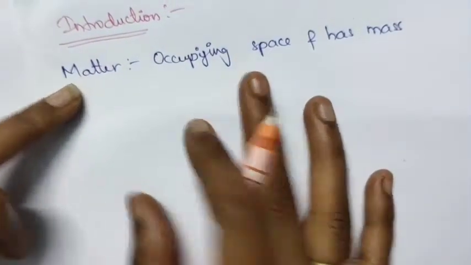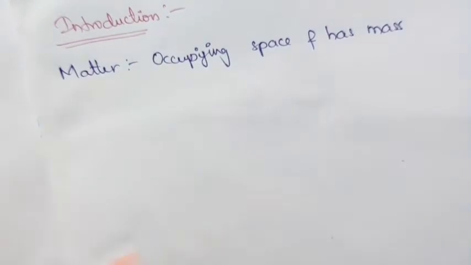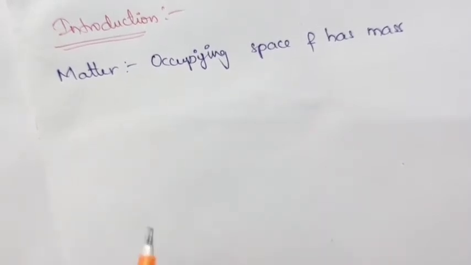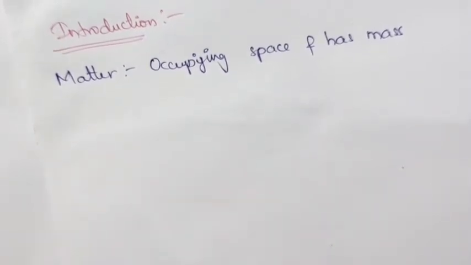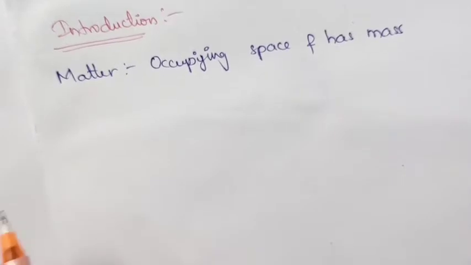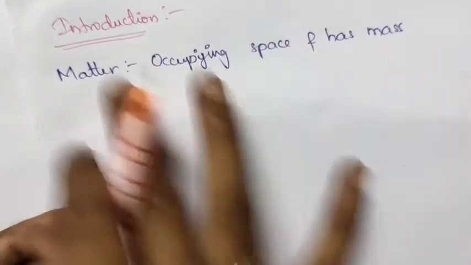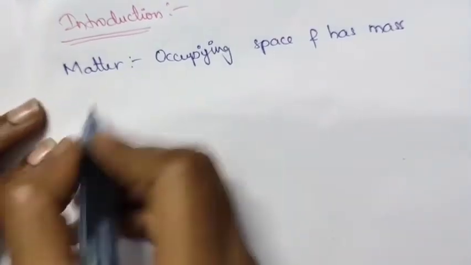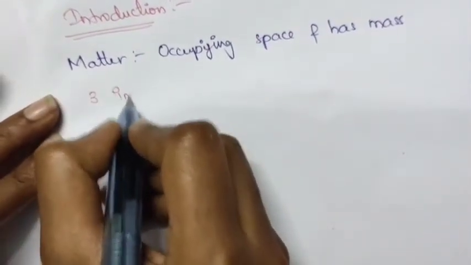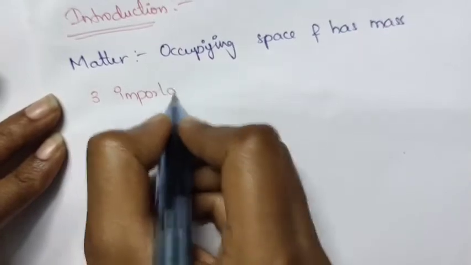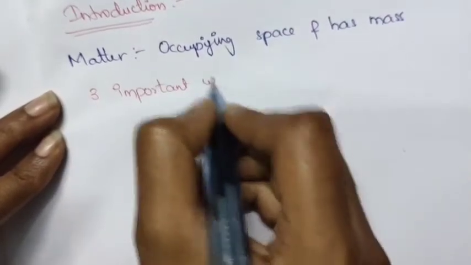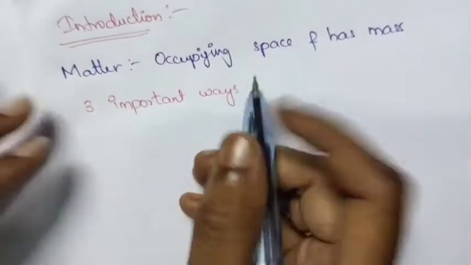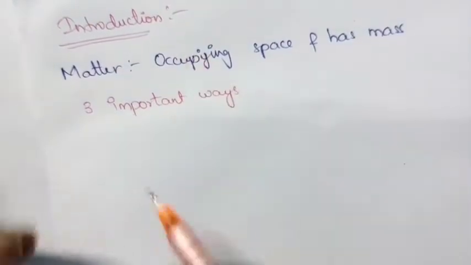Next we have to know some basic terms like atom, molecule, element, compound and mixture. We have to know the meaning of these terms. We have three important ways in which matter is classified, as follows.